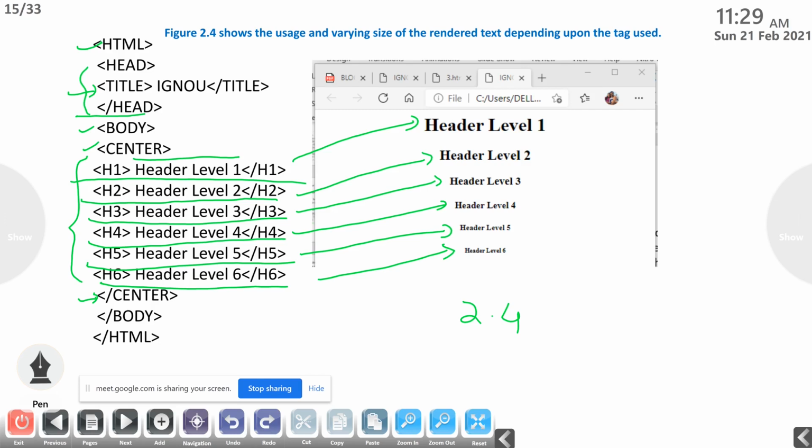So these are the heading levels. Only 6 heading levels are there. Again we are using H7, header level 7 slash H7. Then what will be the output? It will be printed as normal, because there is no H level heading there. That will be displayed, printed as normal. It will not display any error like this in HTML pages.